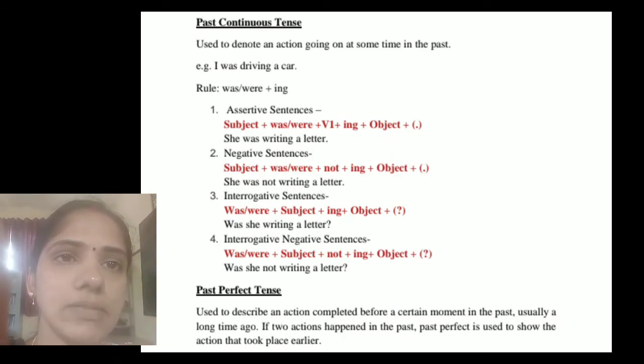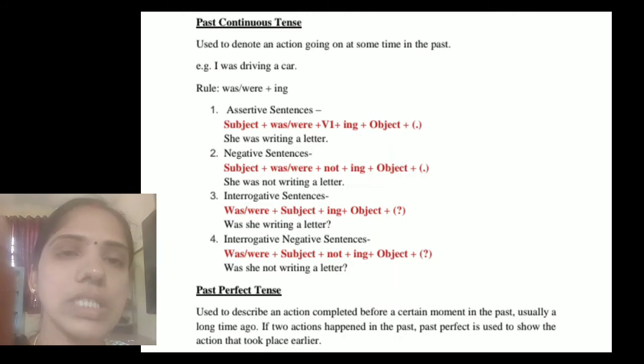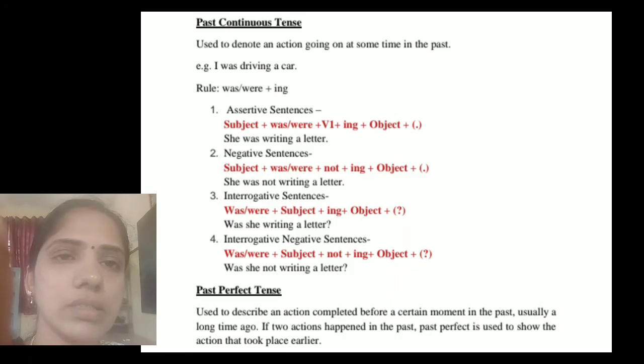First we can see the assertive sentence: subject plus was or were plus verb one form plus ing plus object plus full stop. She was writing a letter. This is an example of a positive sentence. Then, she was not writing a letter. This is an example of a negative sentence.